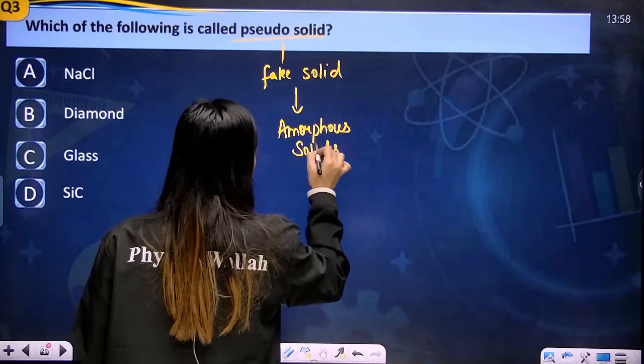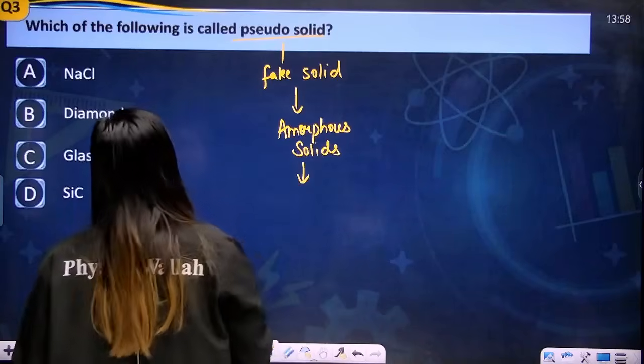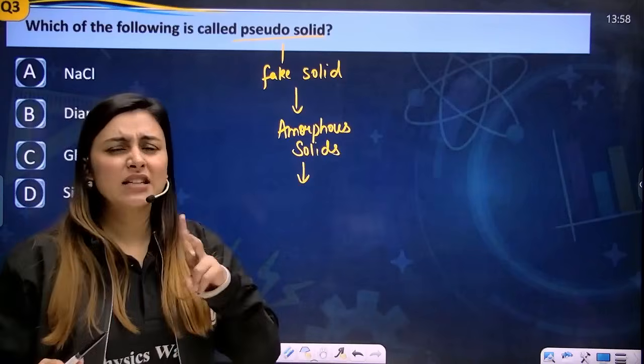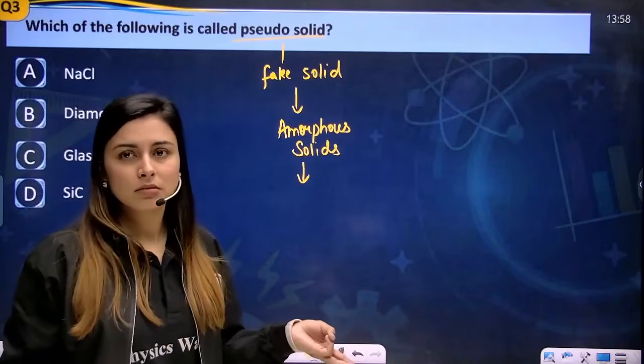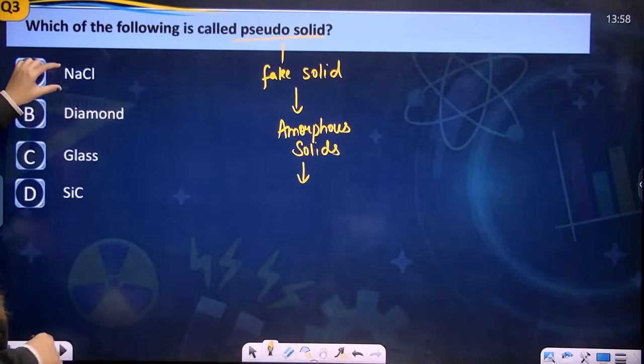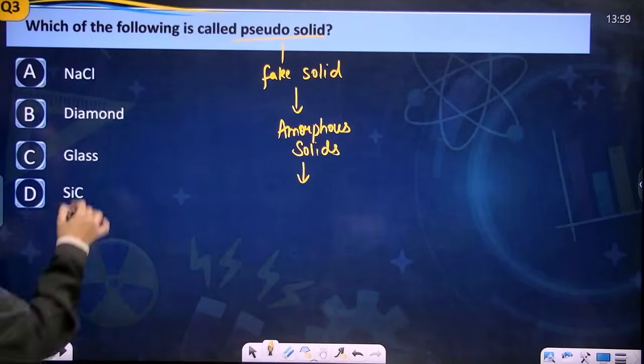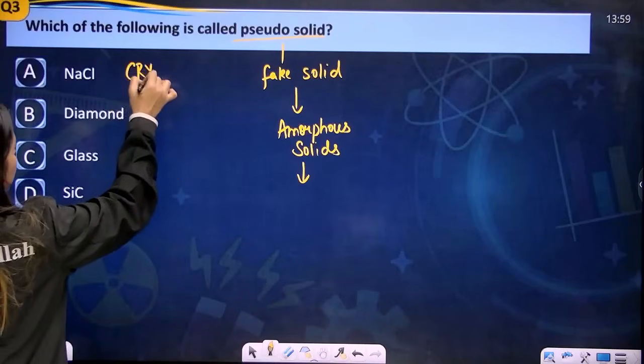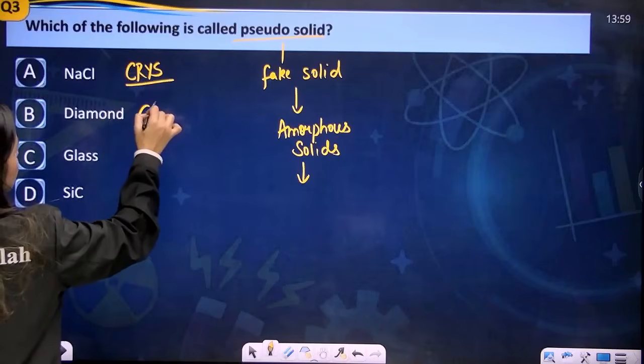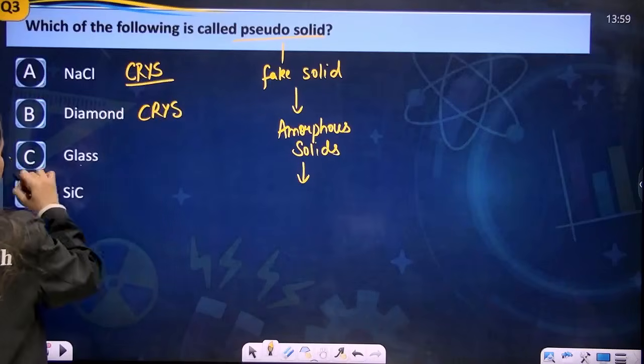Now, if it is an amorphous solid, can I say that any glass, rubber or polymer will be an amorphous solid? Let's take the example. NaCl is not a glass. It is crystalline. Diamond is a crystalline solid again. Glass, it is an amorphous solid.